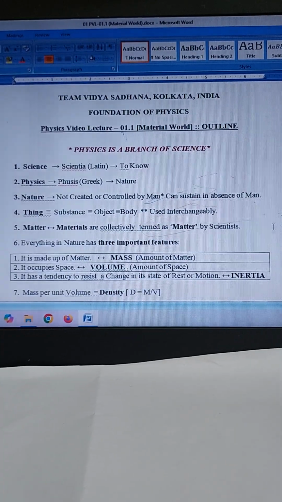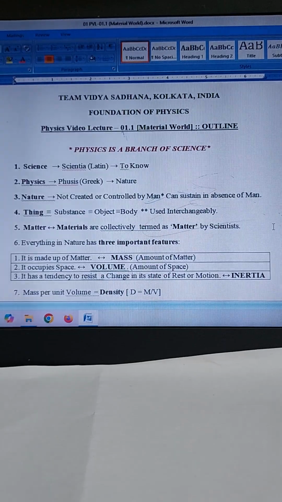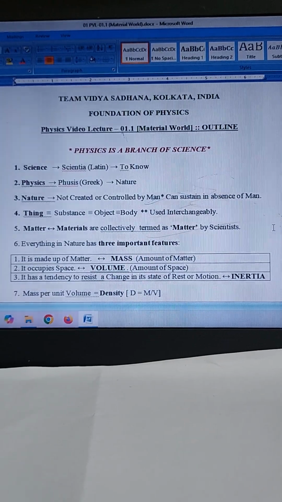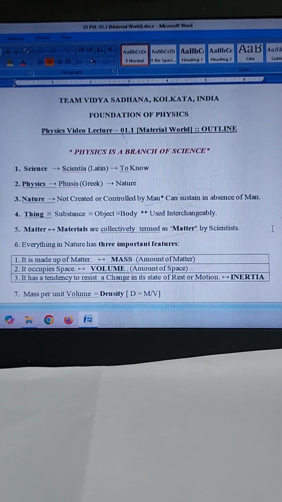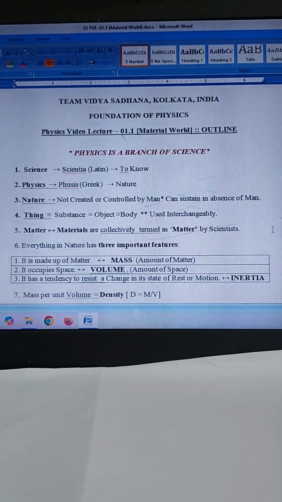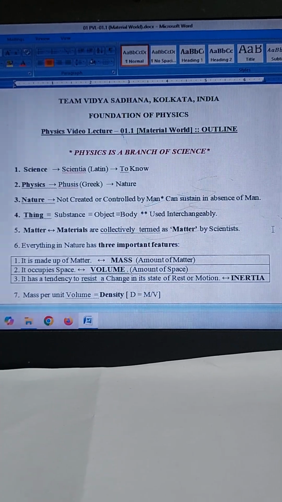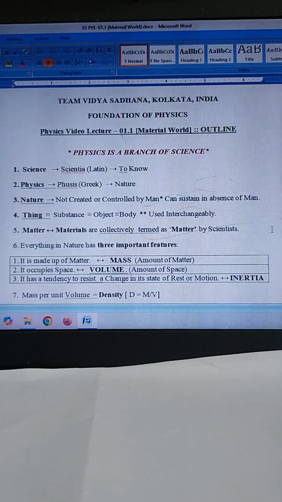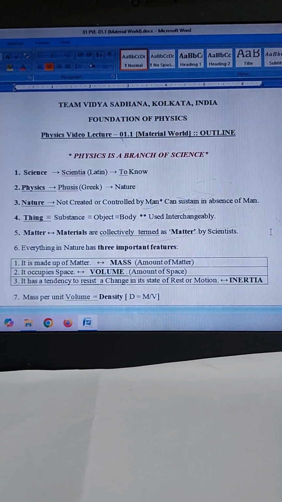In physics, the amount of matter contained in a body is called its mass, and the amount of space occupied by it is called its volume. Mass per unit volume of a body is defined as its density in physics.